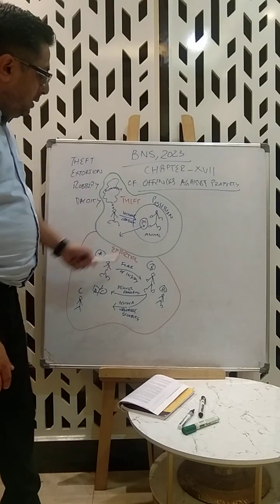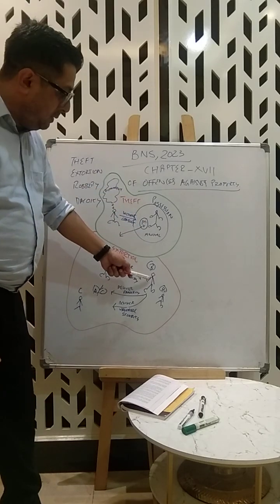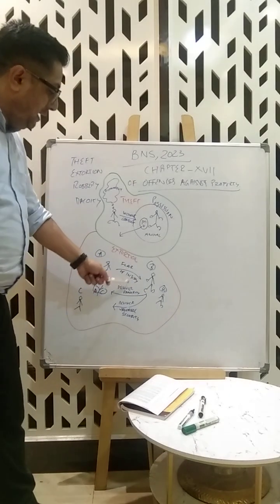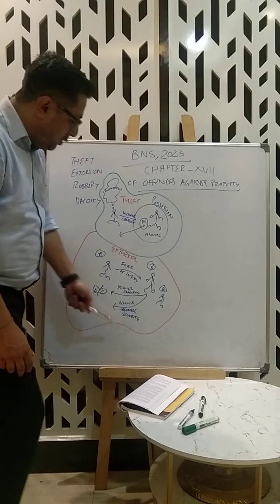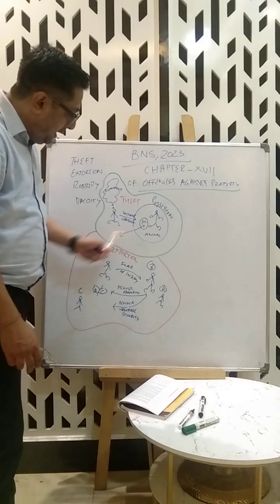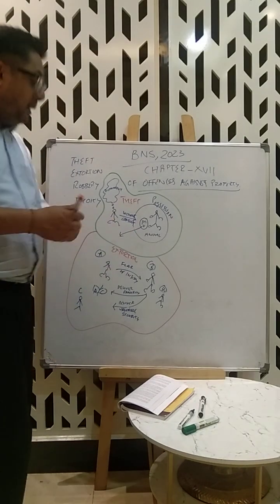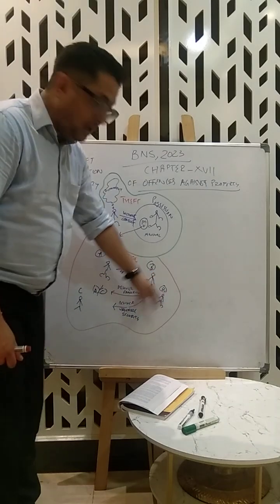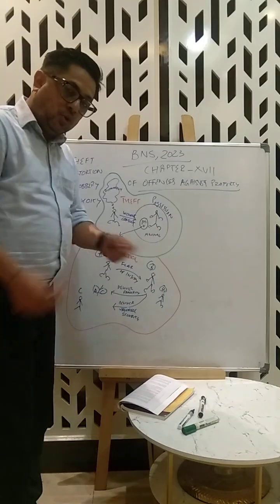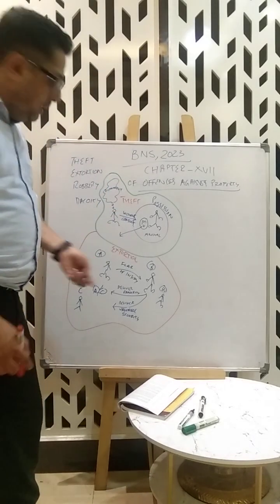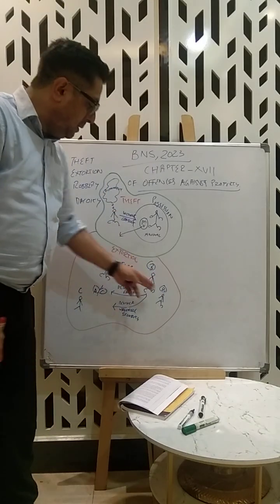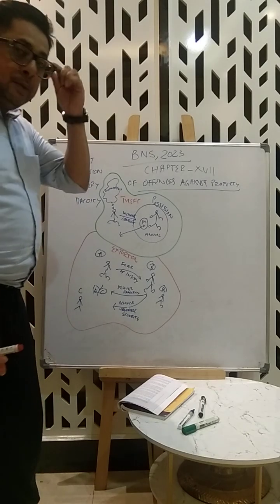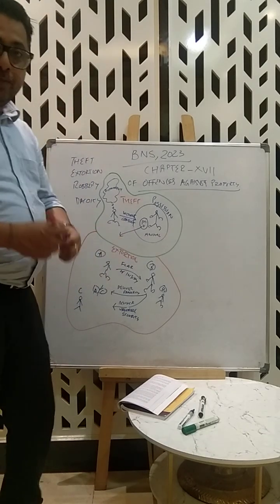Now, if this fellow puts fear of injury to this person or to some other person and then causes him to dishonestly deliver property or valuable security to himself or some other person, he has committed extortion. Example, he calls him up and says, I have taken your child. You give me so much amount of money. And out of fear of injury, he delivers some property, money, whatever. So now he has caused extortion.